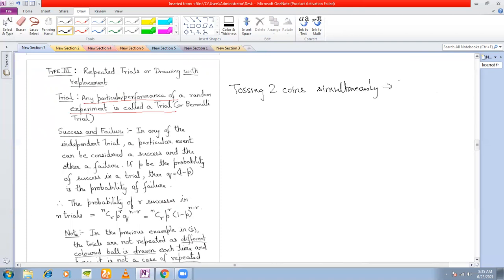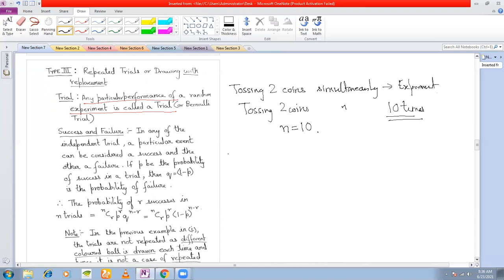This is an experiment, a random experiment. But suppose you are tossing 2 coins simultaneously, and you're tossing them 10 times. Then these 10 times we call the number of trials. Number of trials is denoted by n. So tossing 2 coins is an experiment, but if I'm repeating the same experiment 10 times, 20 times, 25 times, then each performance of the experiment is called a trial.